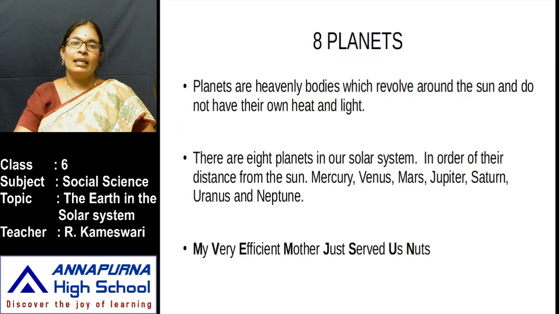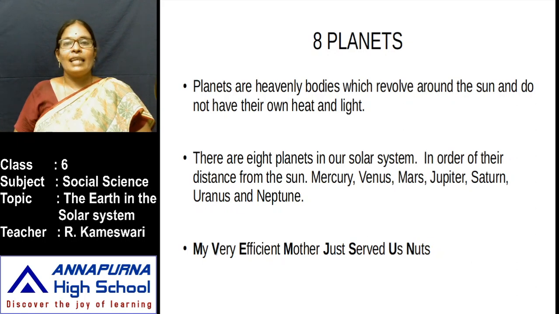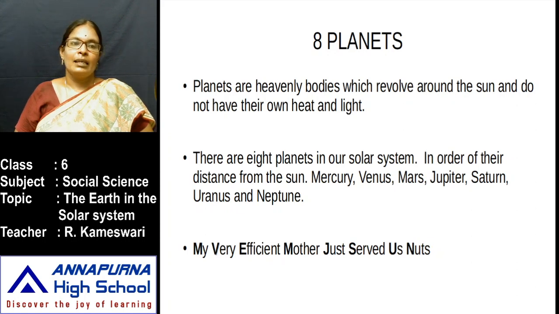Next, in our solar system you have 8 planets. What is meant by planet? Planets are heavenly bodies which revolve around the sun and do not have their own heat and light. That's why all these planets revolve around the sun. There are 8 planets in our solar system.